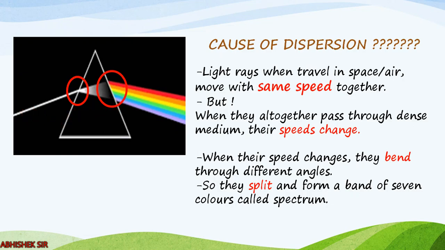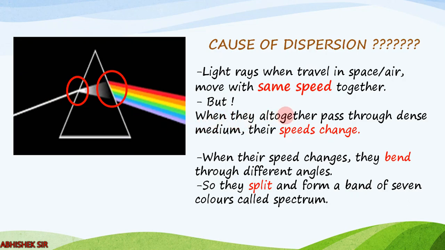Okay. Now fix this in your mind that when light rays travel in space or air, all the component colors, all these 7 colors move with the same speed. So when you see white light, that means it is a group of 7 lights which is moving with the same speed. So that is why it is appearing white.